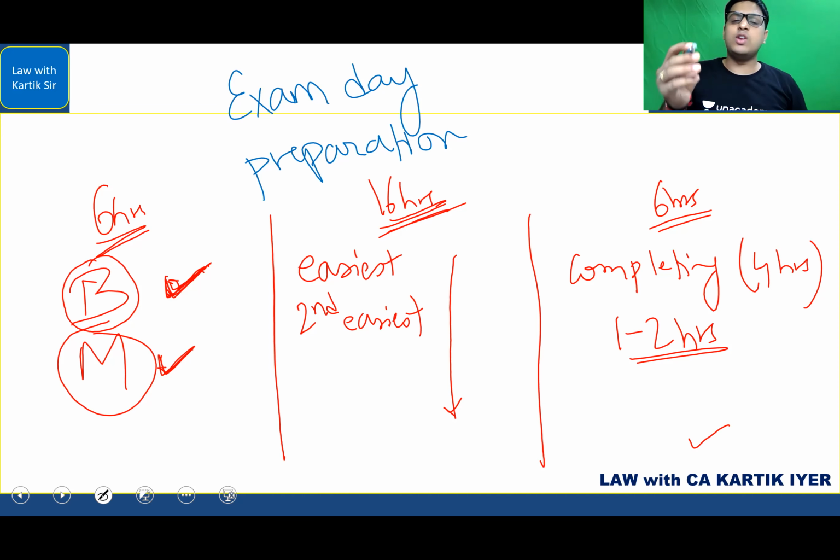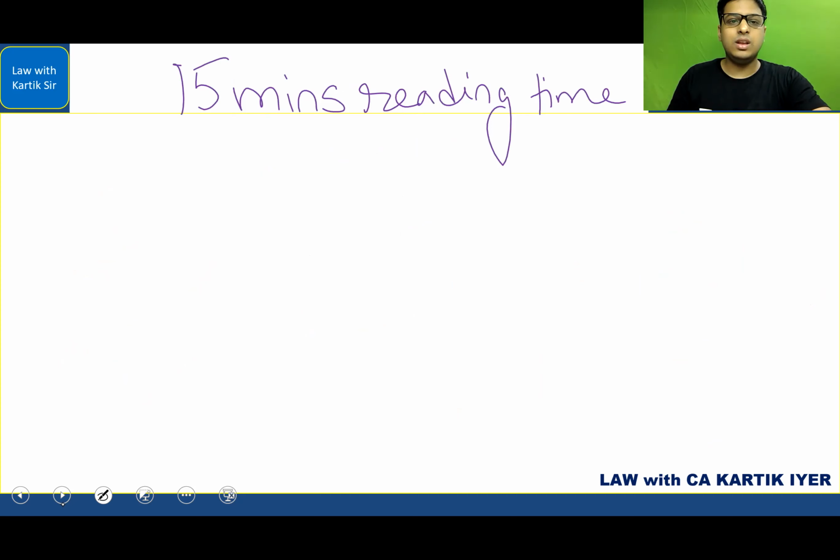So if you do that, and you have to, just before going for the examination, you look at that control sheet, and everything in that control sheet is properly struck off. That will give you immense confidence. It will tell you exactly how you needed to prepare. You are prepared in that manner. So go in that way, so that you are able to write the exam paper properly. Okay, that is in relation to this exam day preparation. So that is how you need to go about your exam day work.